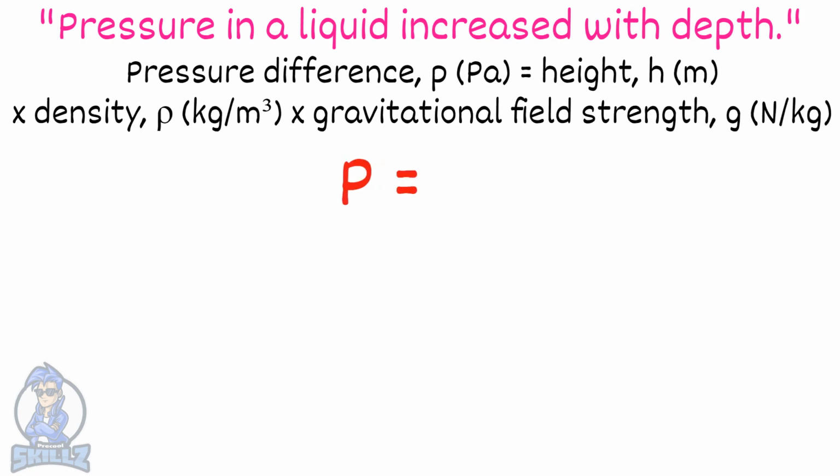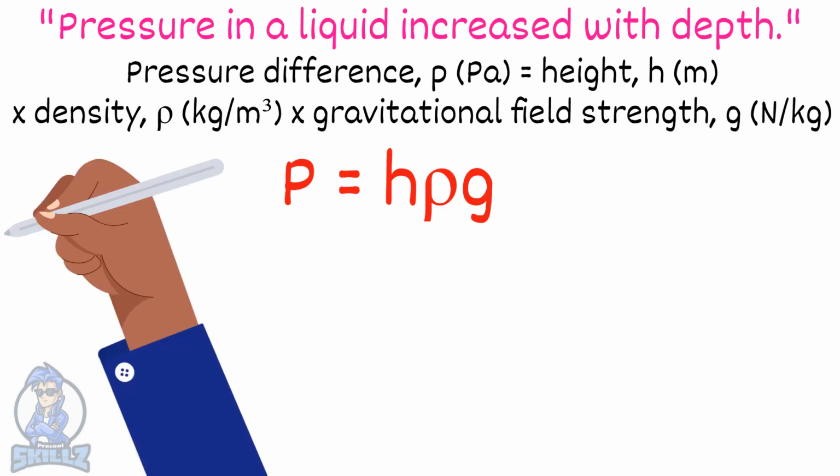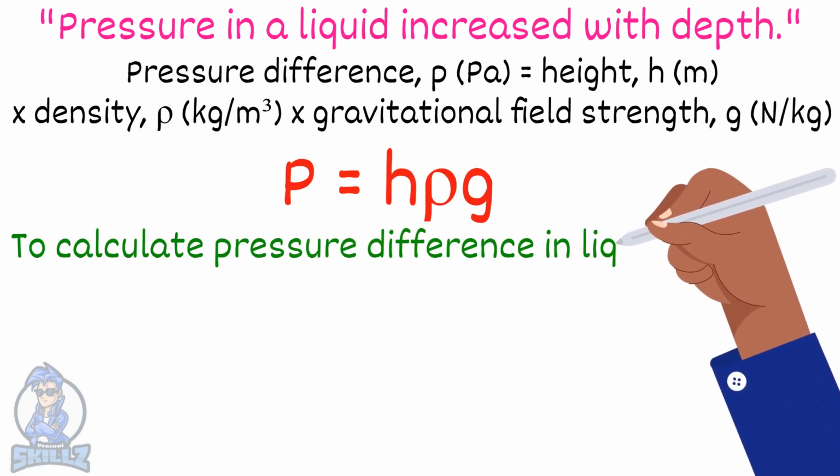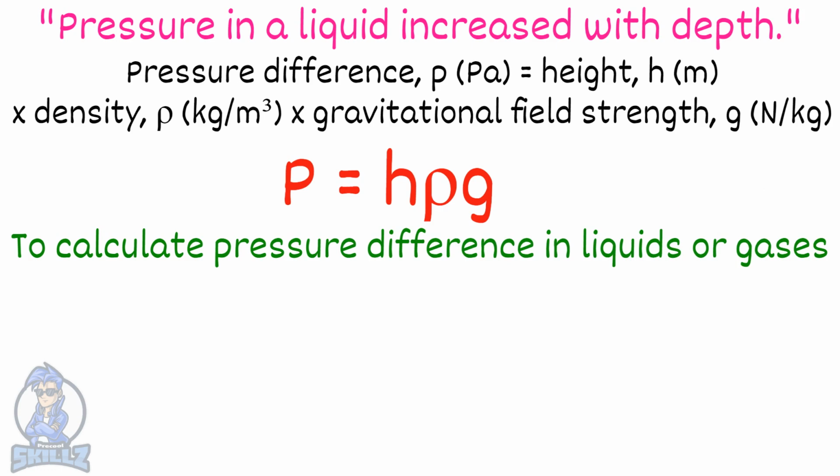Just remember this equation when you have to calculate the pressure difference in other liquids or gases, as long as you know their densities. Again, as you can see, the pressure symbol is a normal P, but the density symbol is the Greek letter, which looks like a P but it isn't.